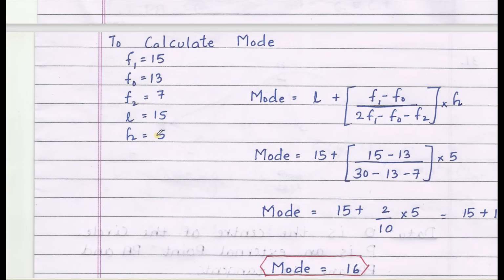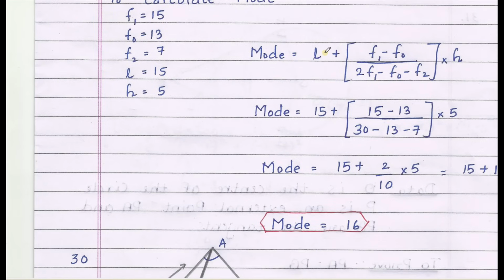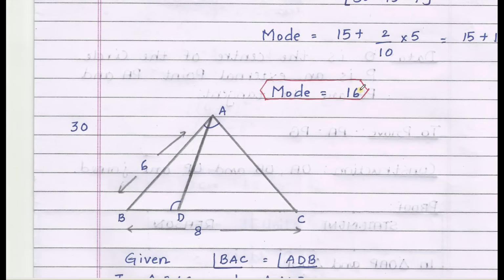Here a small mistake is there in the question paper. The first class interval is 0 to 5, it is not 1 to 5. Take it as 0 to 5. In case there is any mistake in the question paper in the final exam, definitely you will get grace marks. Here it's a model paper, do correct it. The class interval is 0 to 5 in the first case only. So mode equals L plus f1 minus f0 divided by 2 f1 minus f0 minus f2 into h. Substituting the values, we get mode equals 6.